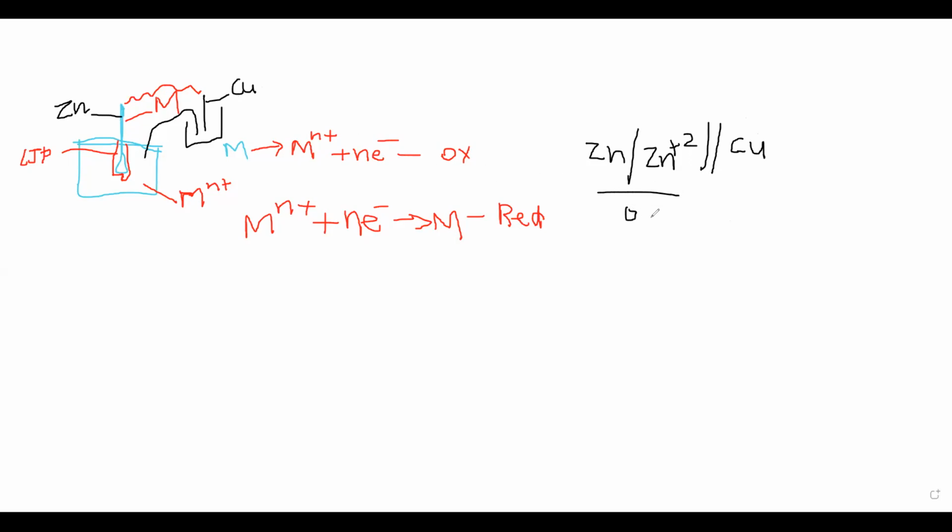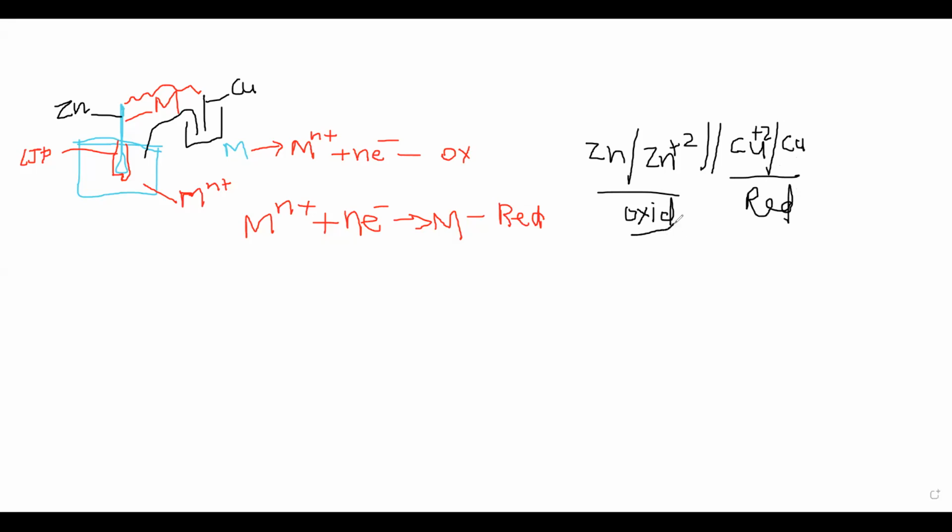We are coming into the actual part of our discussion today. Zinc has more oxidation potential, and the Cu2+ ions are converted into copper metal. This is nothing but reduction, the reduction potential.